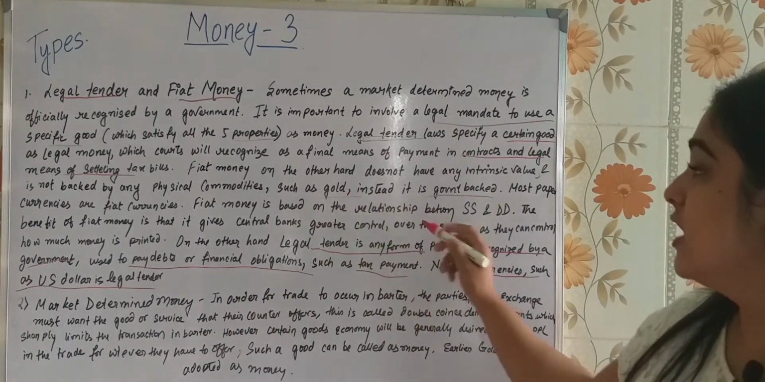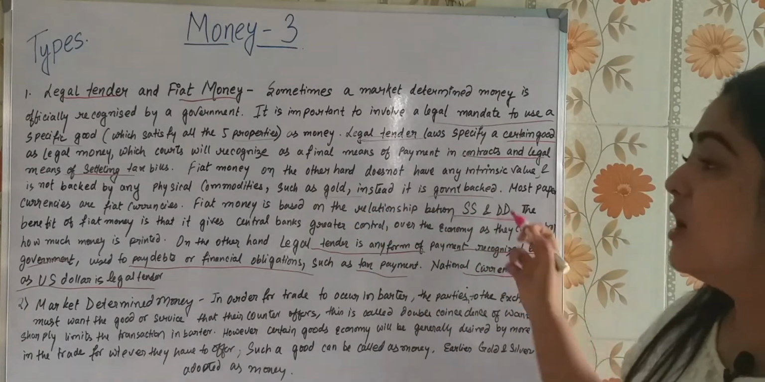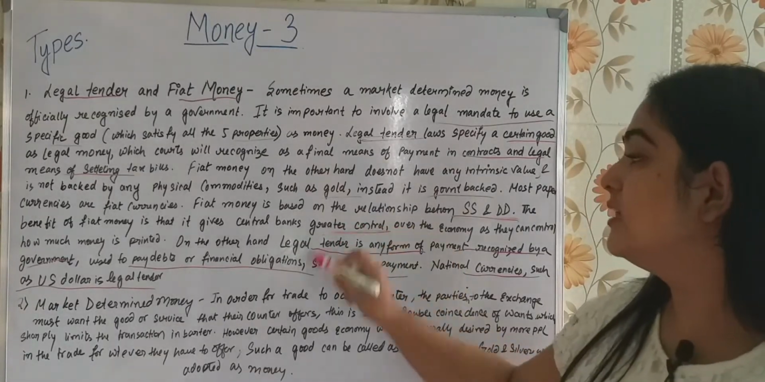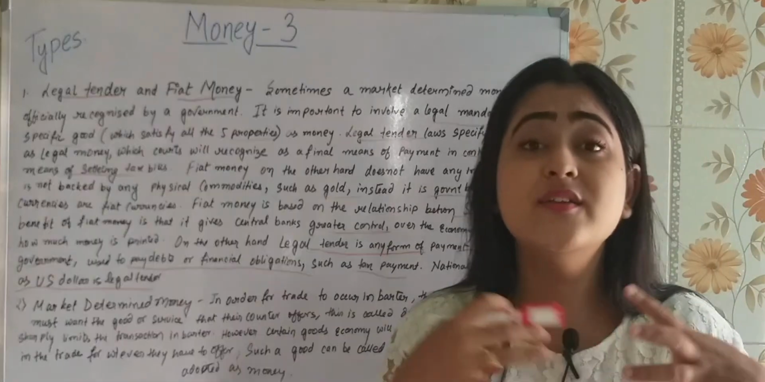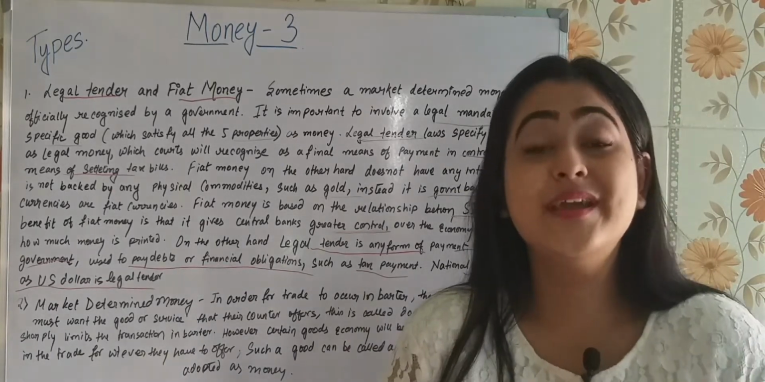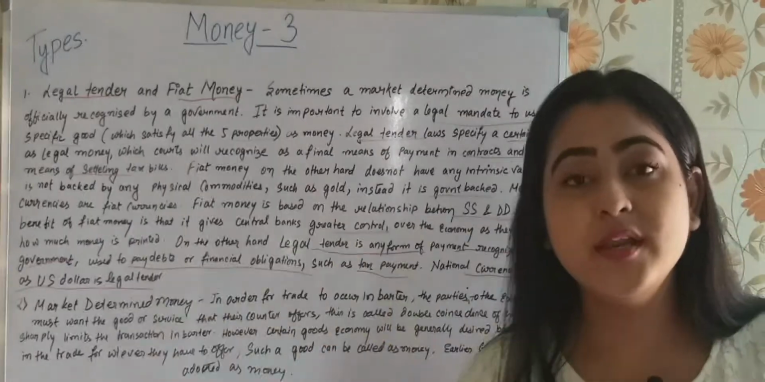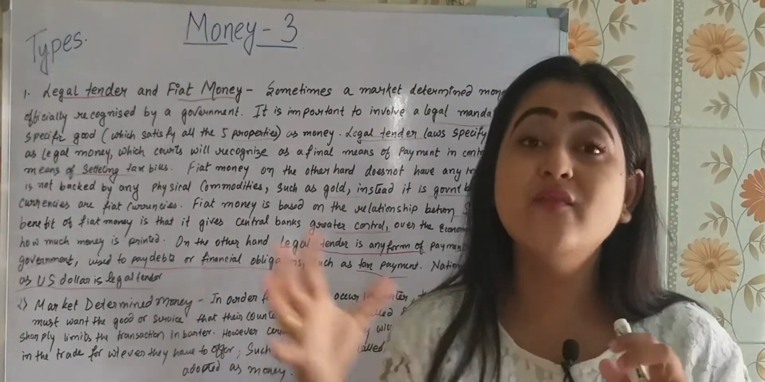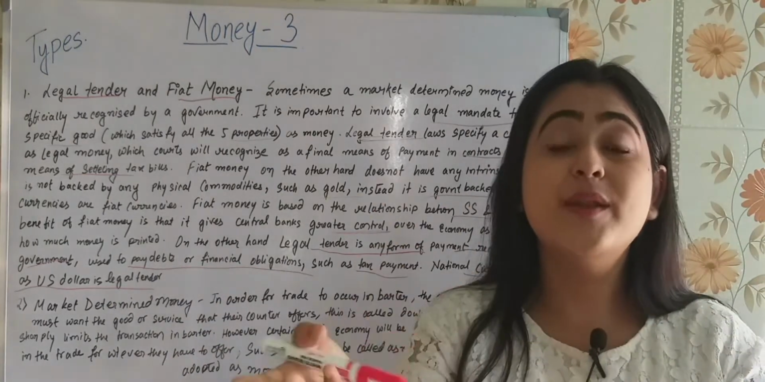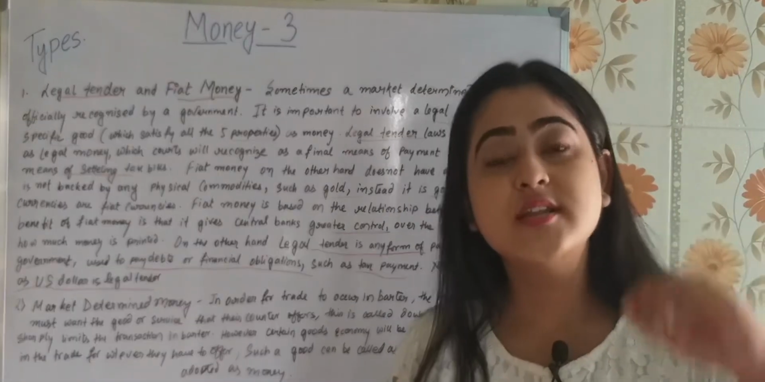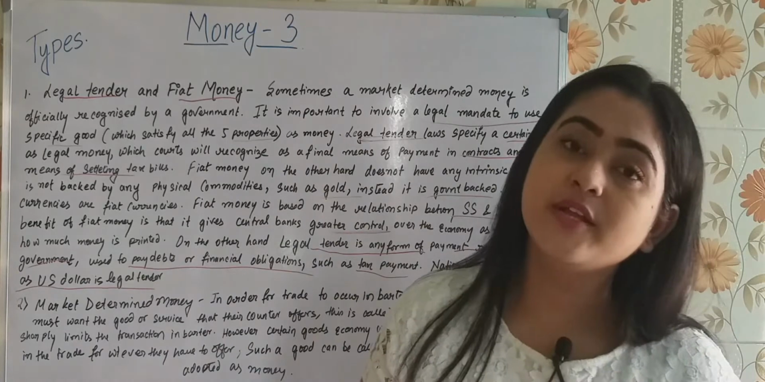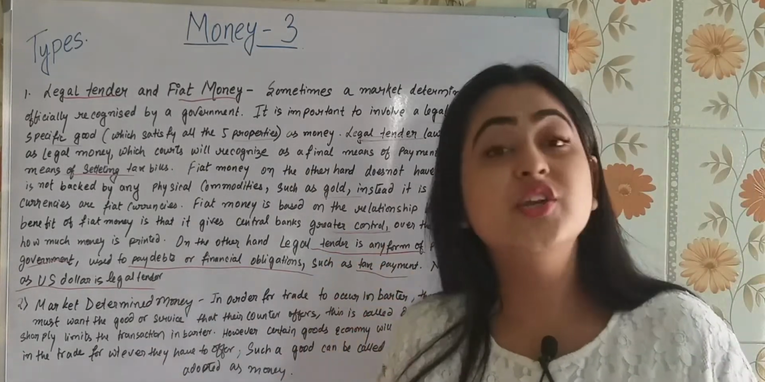Fiat money is based on the relationship between supply and demand. The benefit of fiat money is that it gives the central bank greater control if in the market there is inflation. Why does the central bank get greater control? Because they get to print the money, isn't it? So if there is more money in the market, they will apply certain policies and try to curb the money from flowing in the market. If they need to supply more money, they will print more money. If the central bank prints more and more money, it will cause hyperinflation. In my videos, I have already explained how inflation and printing of money are related.